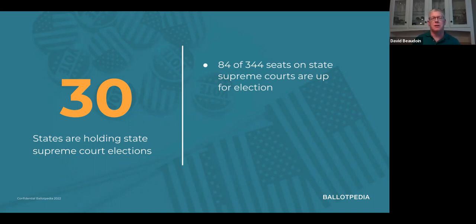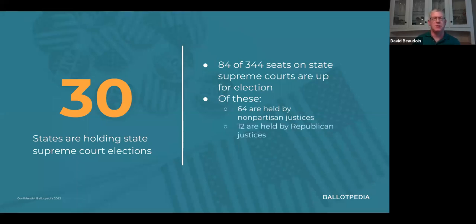Now, of those seats, 64 of them are held by nonpartisan justices, because not every state holds party designations for their state Supreme Court justices. 12 of those seats are currently held by Republican justices, and 8 are held by Democratic justices. So there is a subset there where there is a partisan nature to this. Now, currently, the Ohio Supreme Court is made up of 4 Republican justices and 3 Democratic ones.